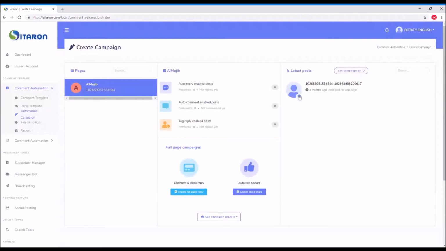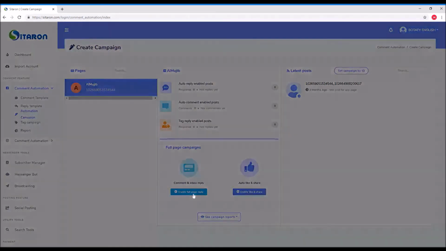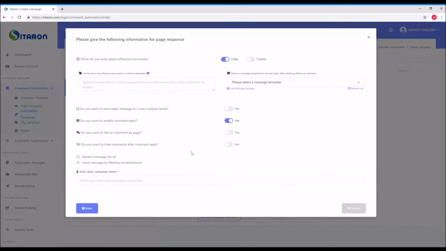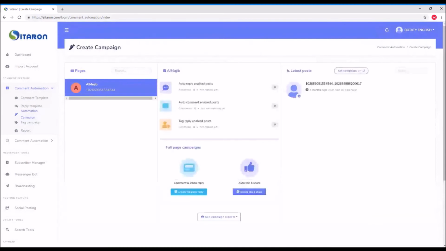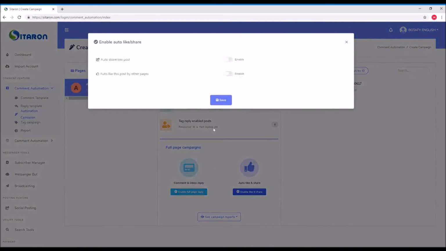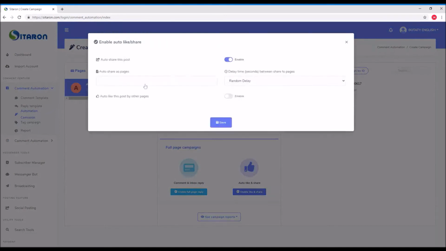At the same time, you can enable the full page reply. If you enable the full page reply, you will see the same sequence as the reply template menu. You can follow the same and you can save, and it will be enabled for all the page's coming posts and current posts. Also you can enable full like and share on the posts of the page. You can share this post as much as you can in all pages that you have in your Facebook account. And also you can put a random delay or choose the delay between the shares